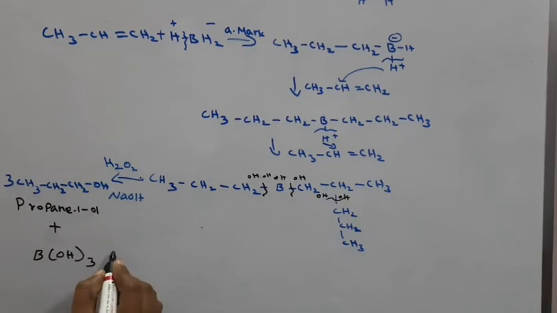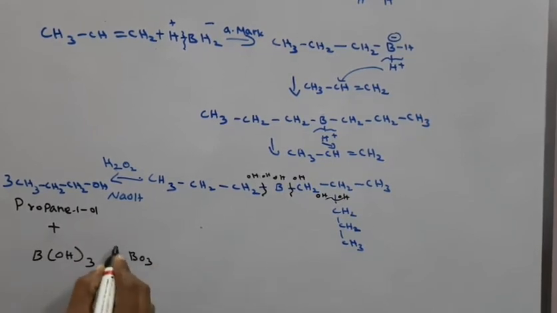This is nothing but H3BO3, that is boric acid.